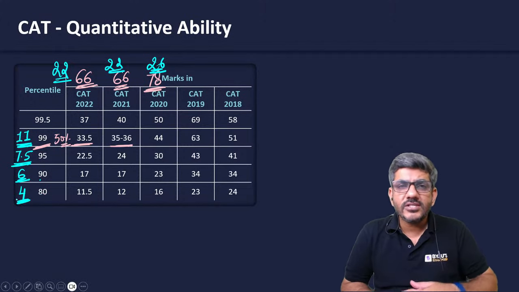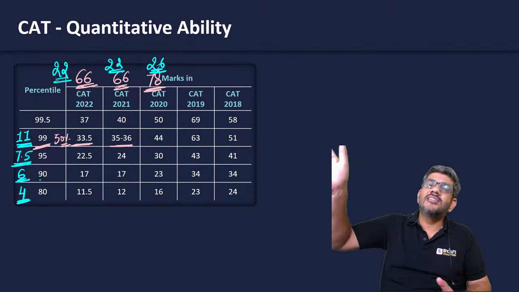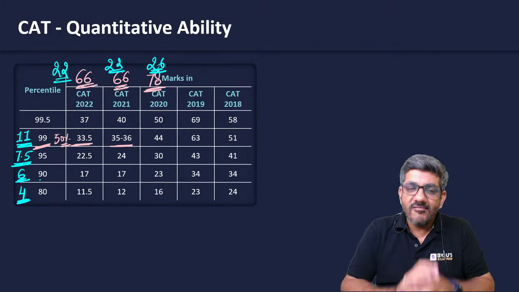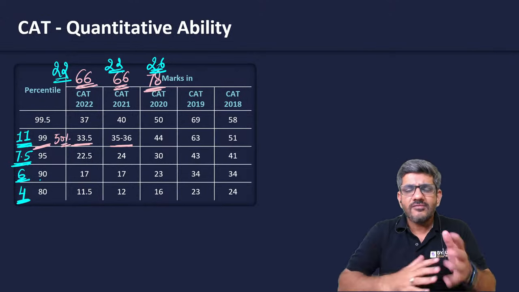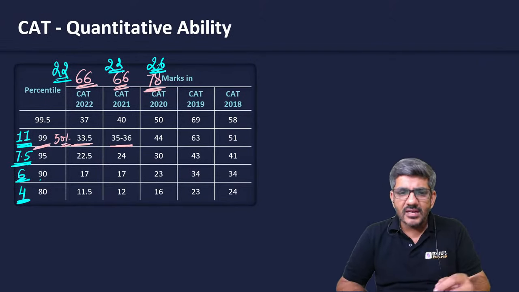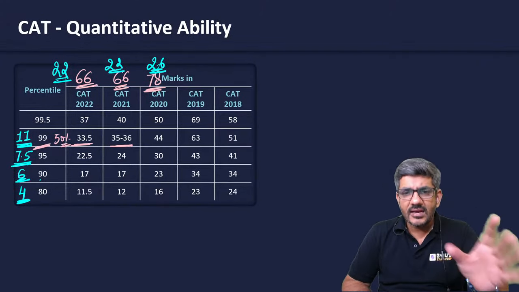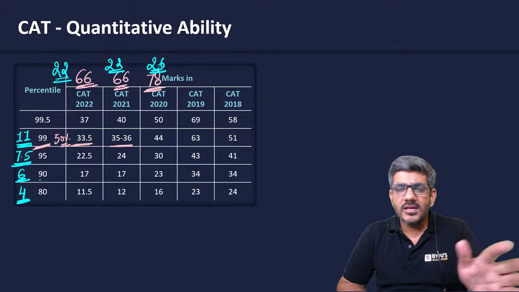अब जब मैं कह रहा हूं 6 क्वेश्चंस करेक्ट करो, इसका मतलब ये नहीं है कि 6 करेक्ट करके 10 गलत कराओ. That does not mean it. When I say 6 questions correct, that means net 6 questions correct, after deducting the negatives and all that. Similarly, when I say 7.5, that means net 7.5 questions would be correct to get a 95 percentile. Similarly for 80 as well.